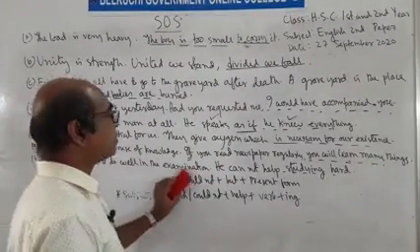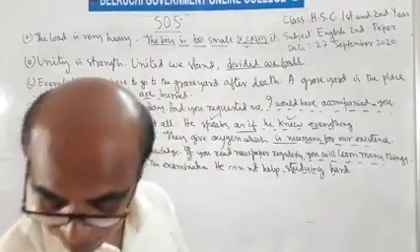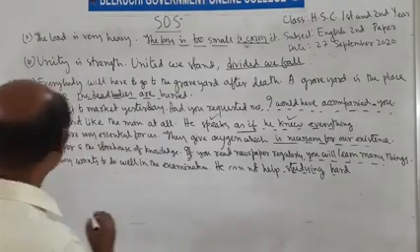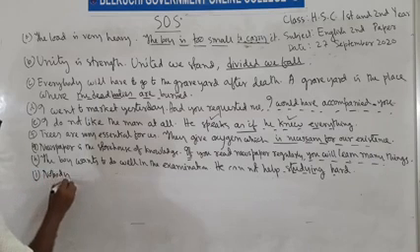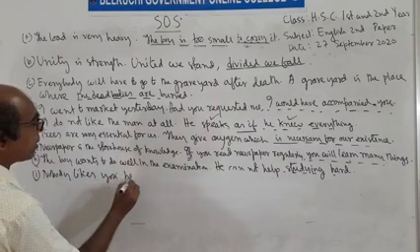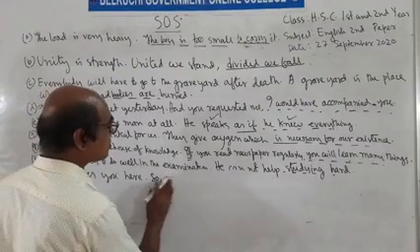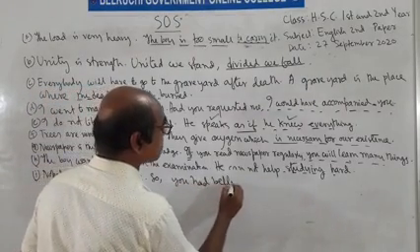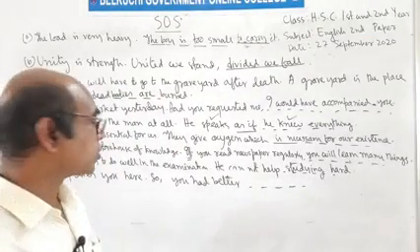Now next rule. Nobody likes you here, so you had better. কেউ তোমাকে এখানে পছন্দ করে না, so you had better.